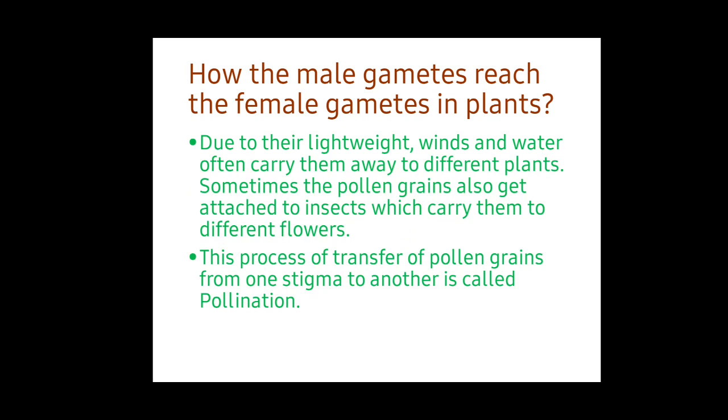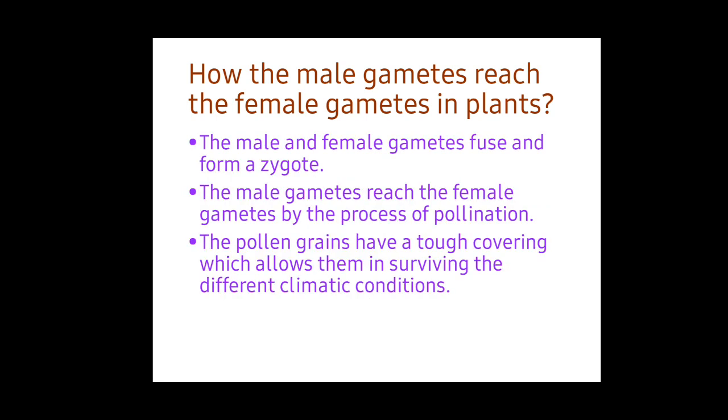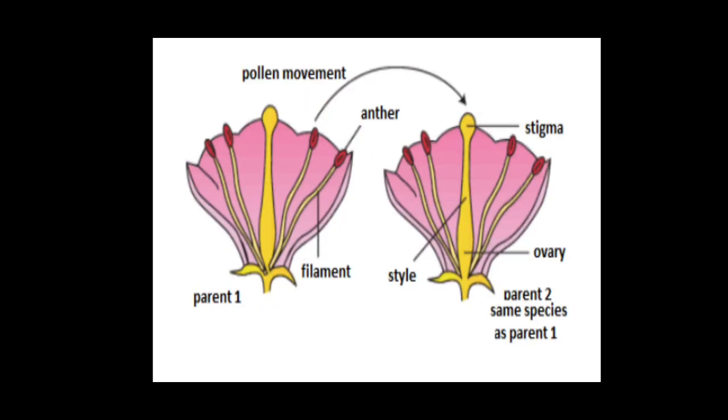Once the pollination process occurs, what could happen? The male and female gametes get fused and form a zygote. Zygote means it's a baby. It's a baby of the plant. See here, we have shown the image of pollination from one plant. From the male plant it reaches the female part of another plant. This is a bisexual flower because it has a male reproductive part and a female reproductive part also.